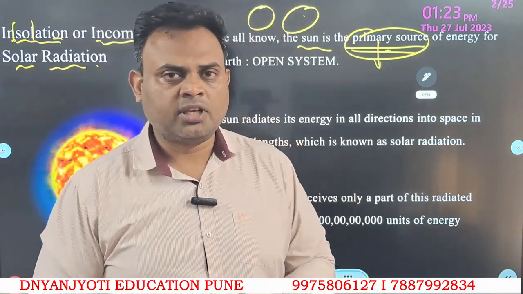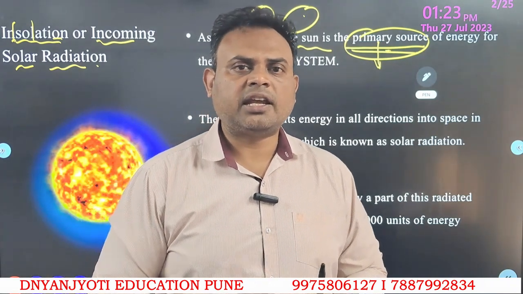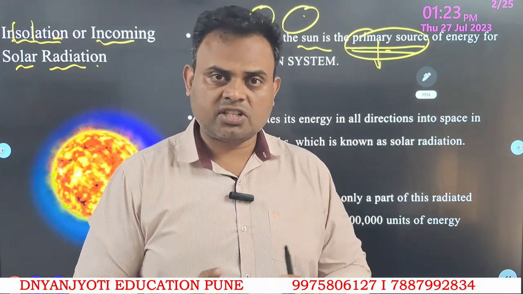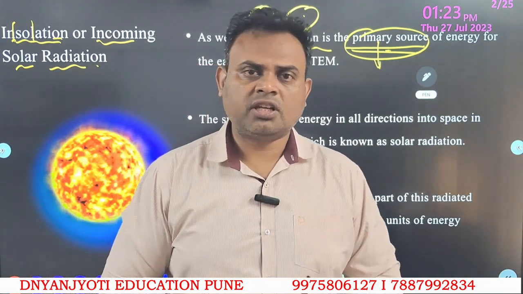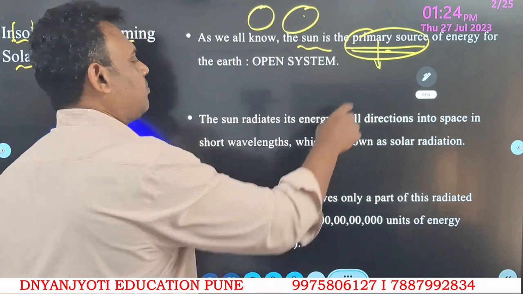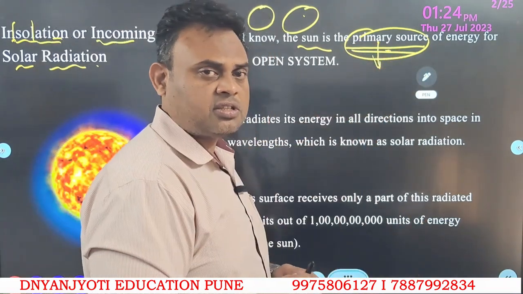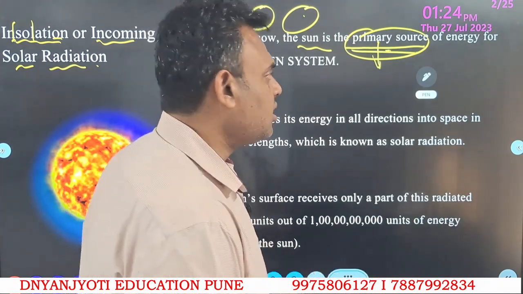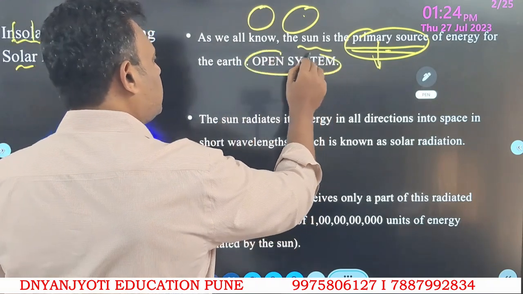When a system exchanges something, it is known by two terms: if it exchanges a thing, it is known as an open system, but if it does not exchange anything, it is known as a closed system. In terms of the primary source of energy, the earth is a system itself, and we are receiving energy from the sun. So in this context, the earth is defined as an open system.